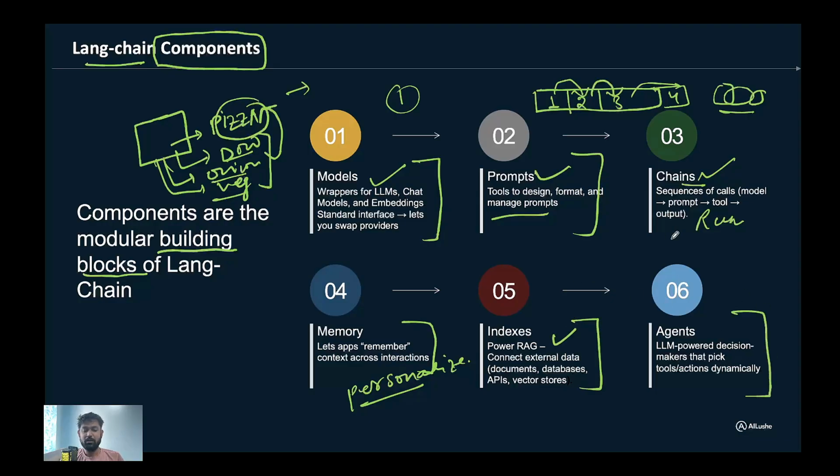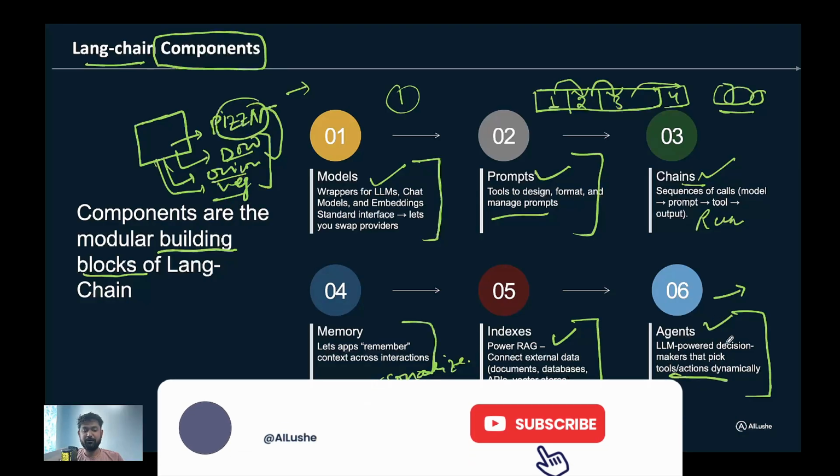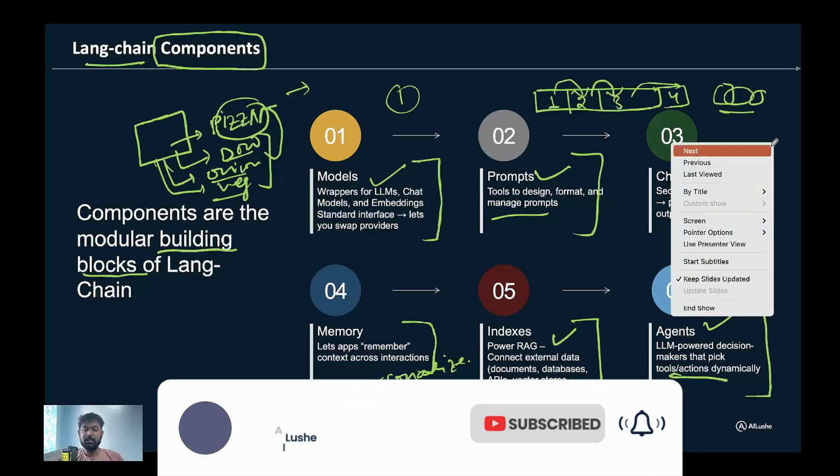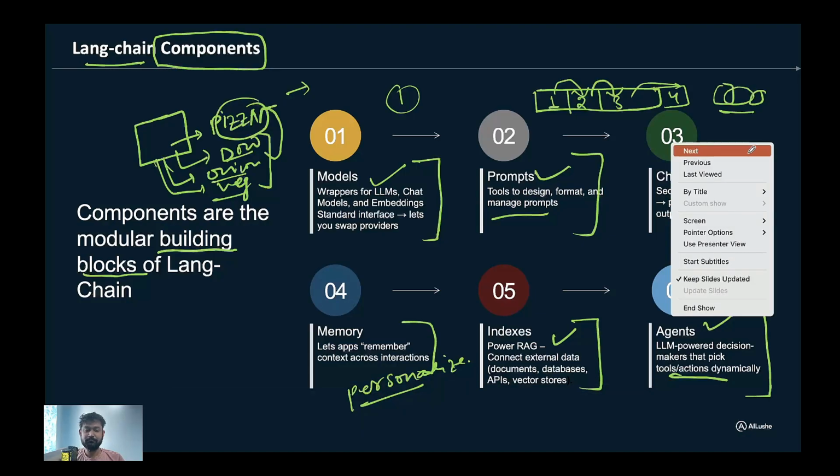And finally the agent. So far we discussed what we want to do and how we get the output. But if something is very autonomous, powered by the LLM itself, where you don't need to provide any input and the model gives its own input, that's where agents come into the picture, and we'll discuss the agent part too. So these are the 6 main components that drive your whole Langchain.